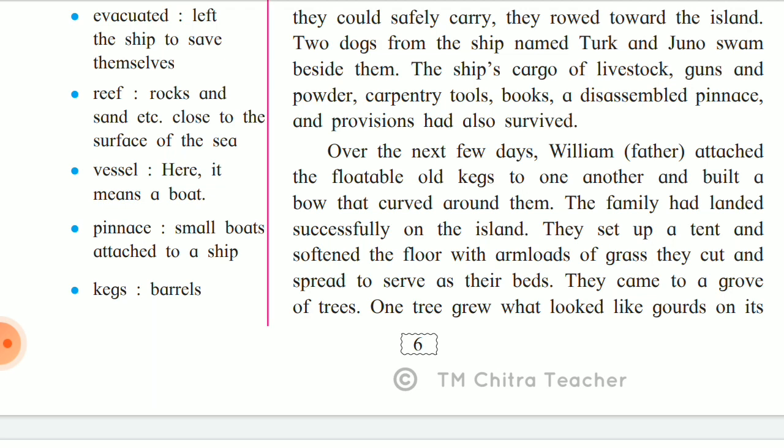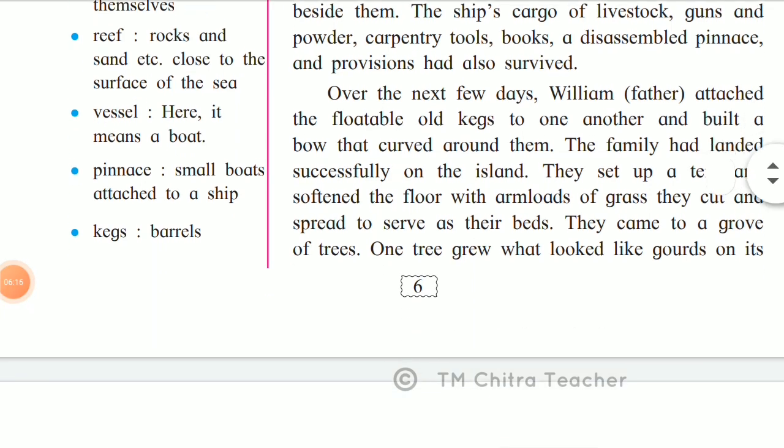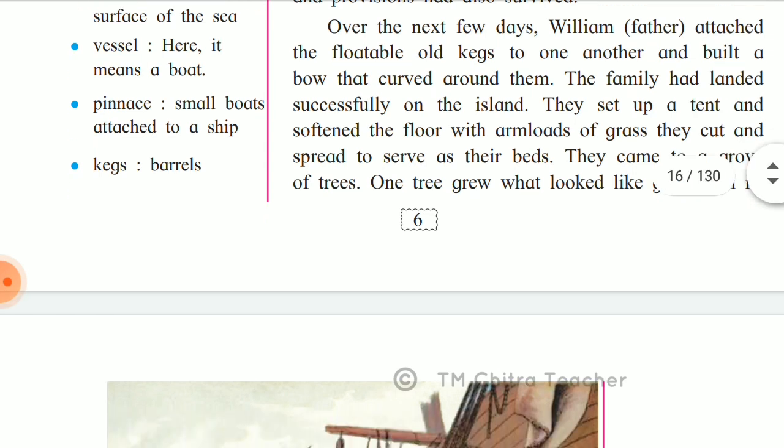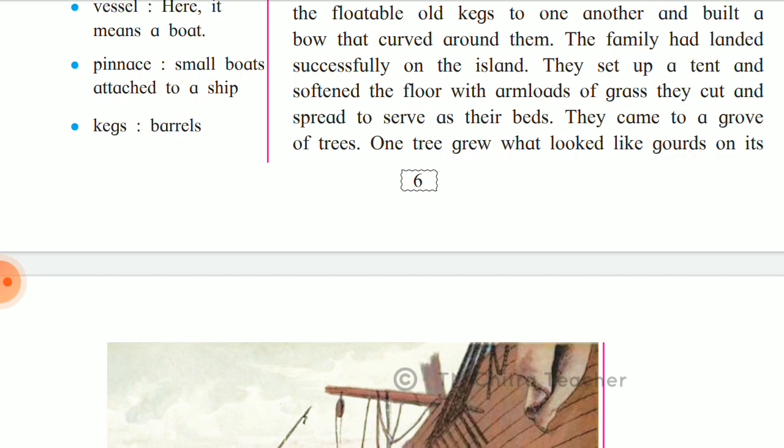The family had landed successfully on the island and they set up a tent and softened the floor with armloads of grass they cut and spread to serve as their beds. So somehow they managed successfully. They landed on the island, but they don't have a house to reside in. So immediately they required a house, and they made a tent house. The floors were rough, so to soften the floor they took armloads. Armloads means both arms should be filled. So much grass they brought and flattened the floor so that it would feel soft.